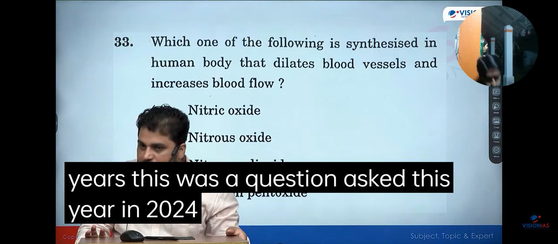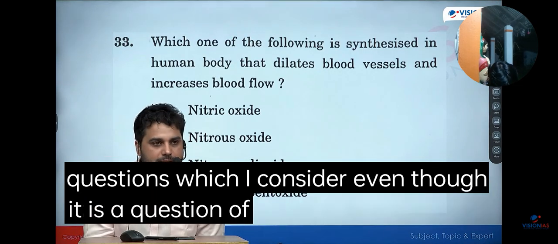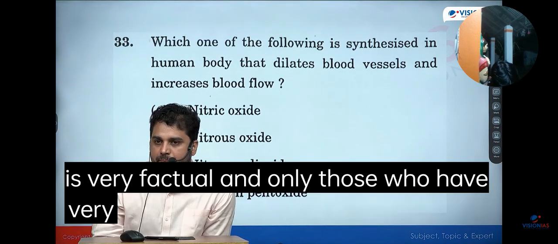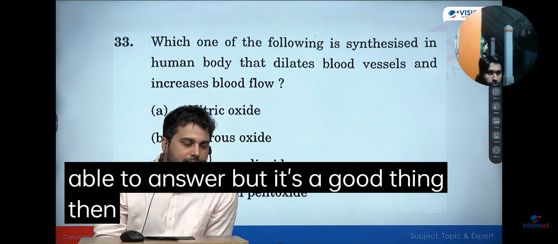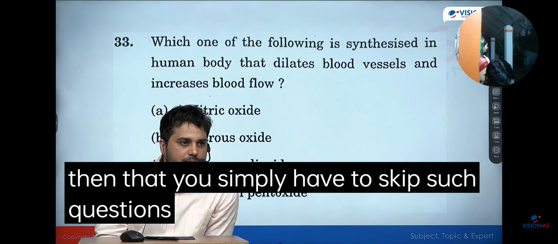This was a question asked this year, 2024 का question है. This is one of the questions which I consider, even though it is a question of science and tech, it is very factual, and only those who have very good knowledge of biology will be able to answer. But it's a good thing then that you simply have to skip such questions. इस question को attempt करने का कोई meaning भी नहीं है.